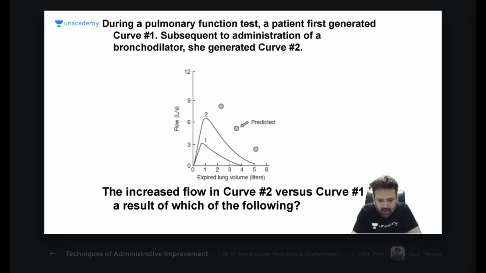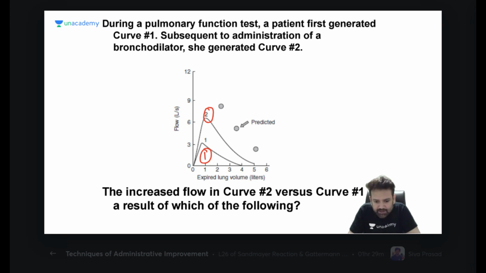Okay, now you can see in this graph that patient is having curve number one. After giving some drug, it becomes curve number two. So what is that drug? Of course, patient might be having asthma and all.